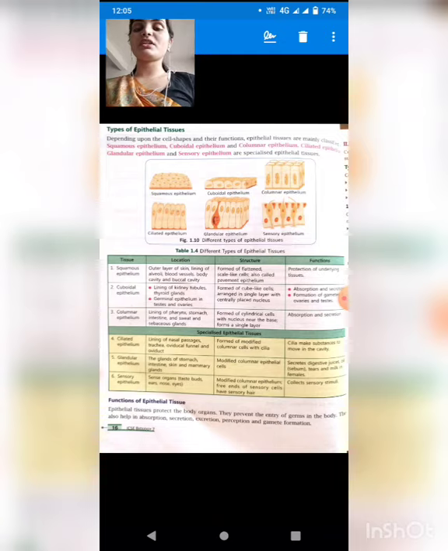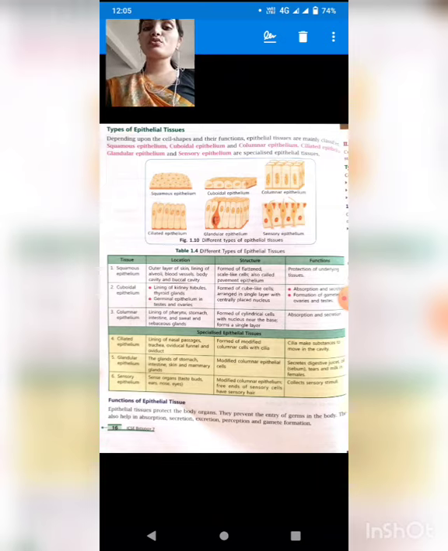In squamous epithelium the cells are flat in structure, in cuboidal they are cube-like in structure, and in columnar they are column-like in structure. The function of squamous epithelium is protection of underlying tissue.